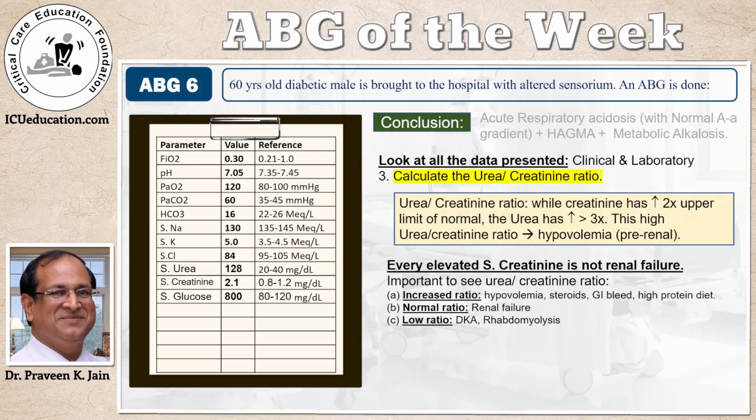In this case, the urea has disproportionately increased compared to creatinine, and therefore this pattern favors hypovolemia and not diabetic ketoacidosis.